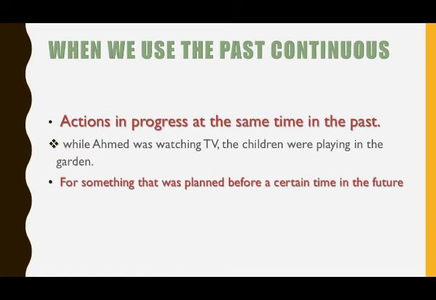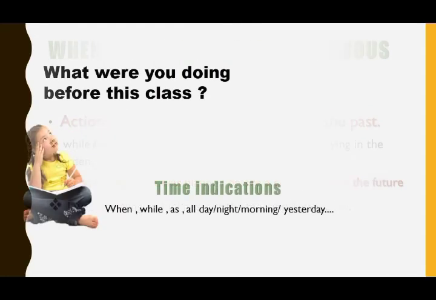Okay? So we have also another use of the past continuous. We use past continuous in order to talk about something that was planned before a certain time in the future. We have an example here. I was traveling to Meknes, but the meeting is cancelled. Okay? Here we have some time indications. If you want to make some sentences using past continuous, you can use these time indications like when, while, as, all day, etc.